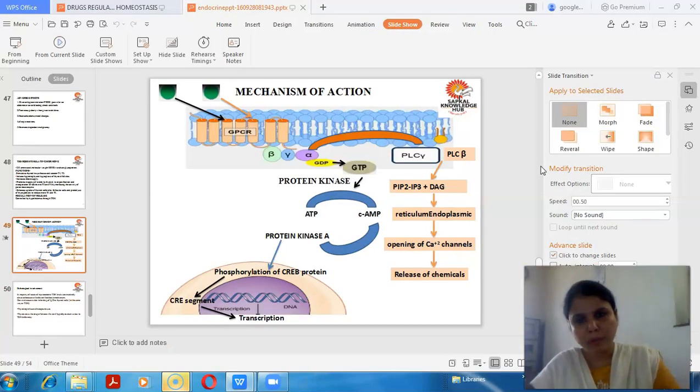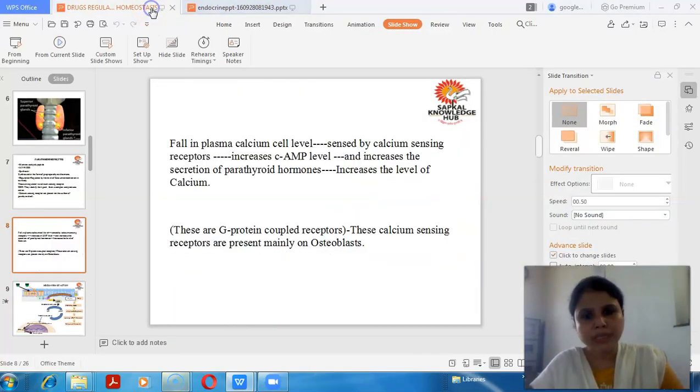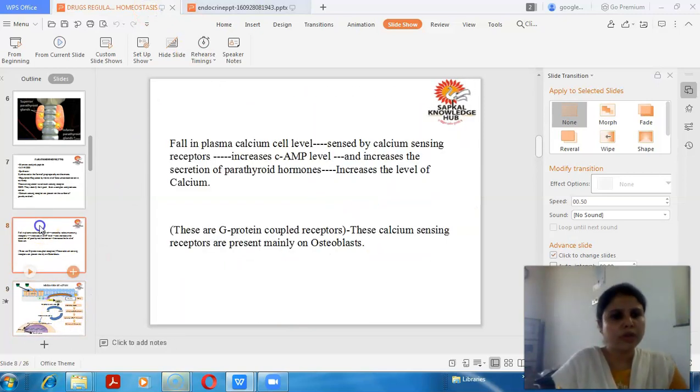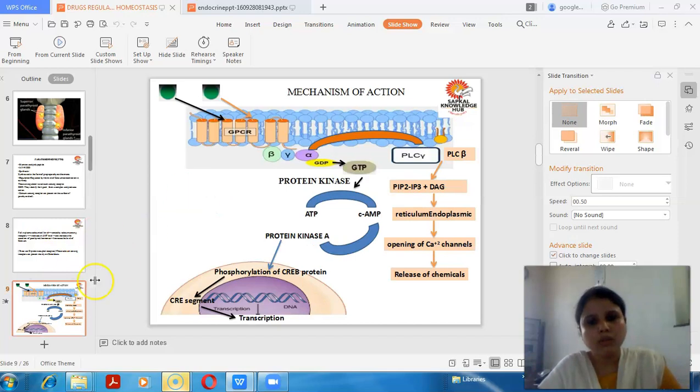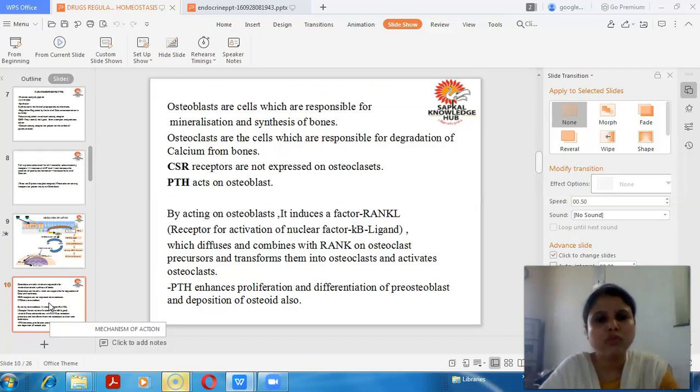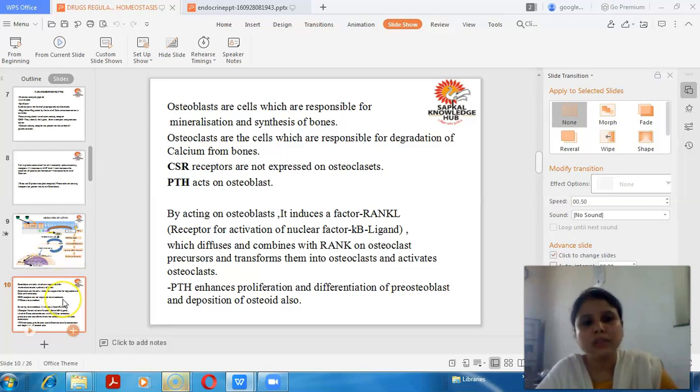So this you have to remember that basically the calcium sensing receptors, yes, I have given it here also. Okay, no need was there. Okay, so it is also given here also. So I think you have understood what is the mechanism of action of the calcium sensing receptor.